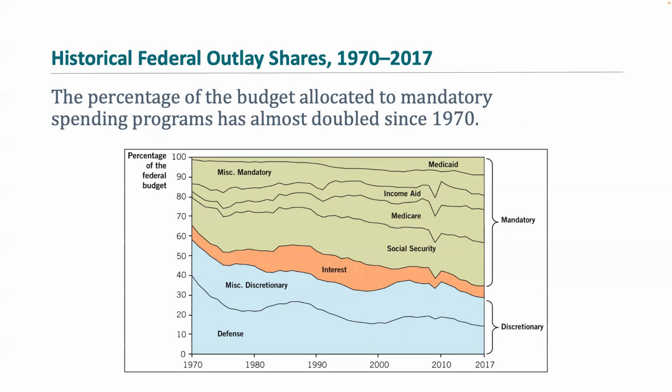Now, the cause of this growth in mandatory spending is largely political, as more programs have been added. So Medicare was added in 1966, and then it was expanded in 2006. But also, changes in demographics have contributed as more and more US citizens are now qualifying for those old age benefits.